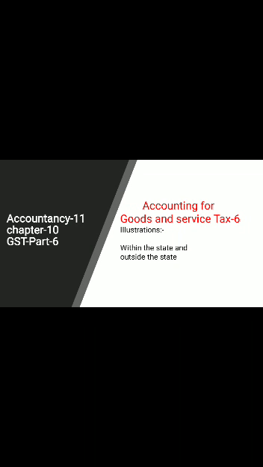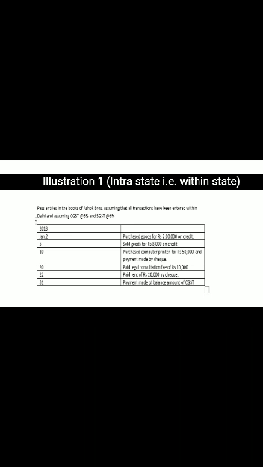I will tell you with the help of the accounting statement how to pass the journal entries within the state and outside the state. This question belongs to intrastate, within the state. Journal entries will be passed as usual, as you know from the chapter on journal. So here many journal entries are listed, and we pass the journal entries in the books of Ashoka Brothers